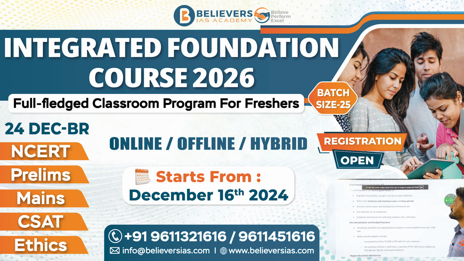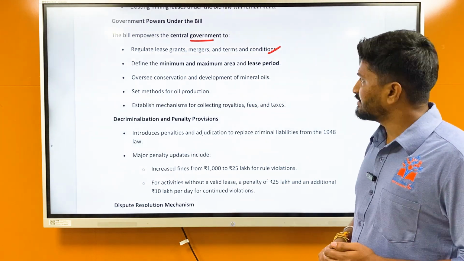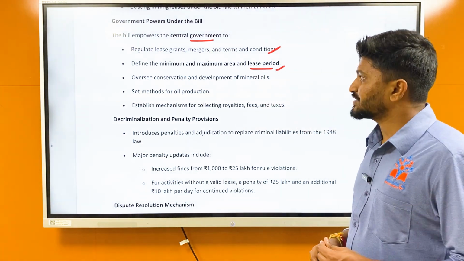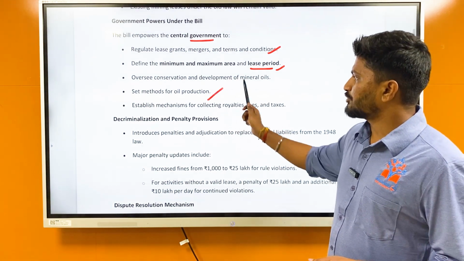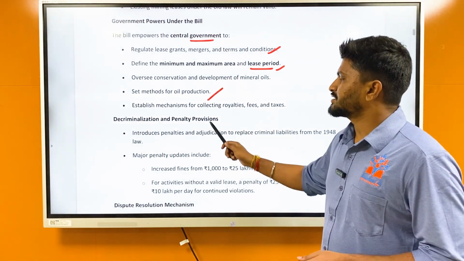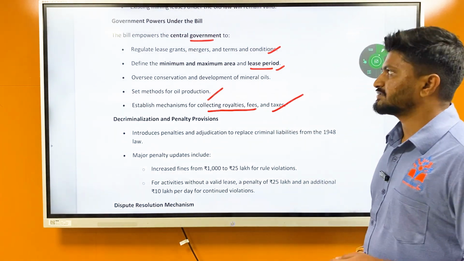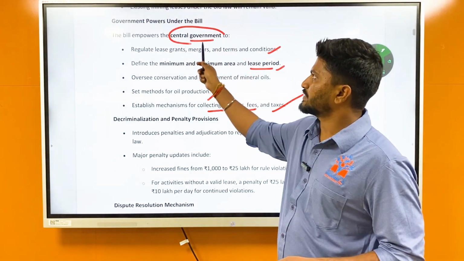Okay, then what are the government's powers under this bill? There are certain powers of the government under this bill. The bill empowers the central government to regulate lease grants, mergers, and terms and conditions, and define the maximum and minimum area and lease period. It also oversees conservation and development of mineral oils, and sets methods for oil production. It also establishes a mechanism for collecting royalties, fees, and taxes. These are all the powers of the central government. Central government, this is very important.